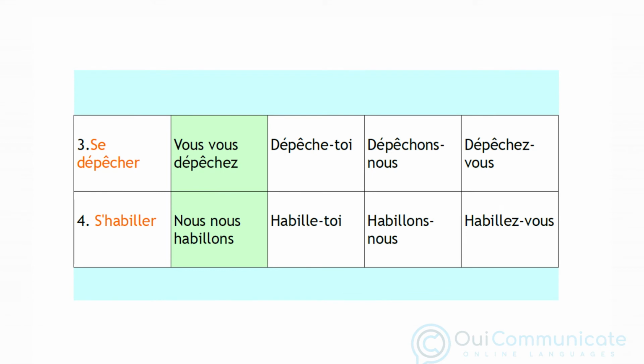To say you are hurrying in the present tense, we say vous vous dépêchez. But if we were to give an order, this would be dépêche-toi, dépêchons-nous, dépêchez-vous. And finally, number 4, getting dressed, s'habiller, in the imperative gives us habille-toi, habillons-nous, habillez-vous. As we can see, the pronoun tu now takes toi, which we place after the verb, while nous and vous follow a different pattern. The nous and vous go straight after the verb, and there isn't a new word such as toi that's used.